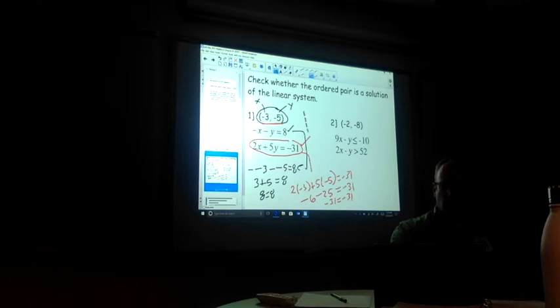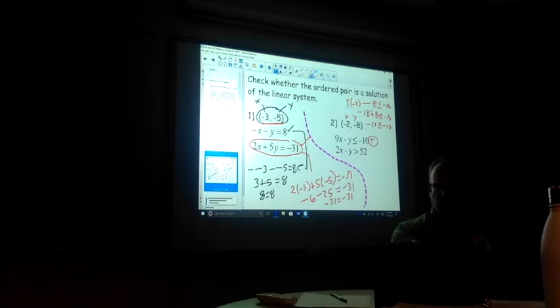When we are dealing with an inequality like these next ones, we just have to look for both of our statements to be true. Again, this is an x and a y value. We're going to plug those in and do the arithmetic. So 9 times -2 minus -8, and is that indeed less than or equal to -10? Let's take a look. 9 times -2 is -18, and minus -8 is +8. So can we answer the question, is -10 less than or equal to -10? We have the equal to. Well, that works, so we get a true statement on this first problem.